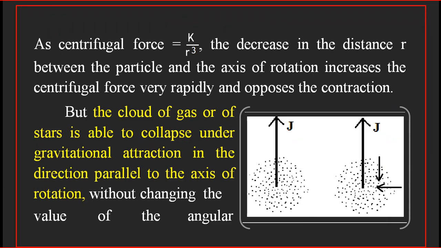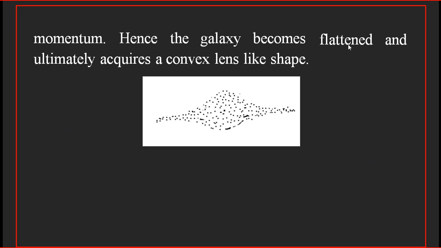So the particles can contract without violating the law of conservation of angular momentum in a direction parallel to the axis of rotation. Hence the galaxy becomes flattened, because ultimately the particles can contract in this direction, but they cannot contract in a direction perpendicular to that. So it will be flattened, ultimately appearing like a convex lens shape.